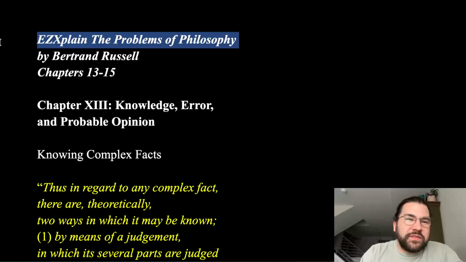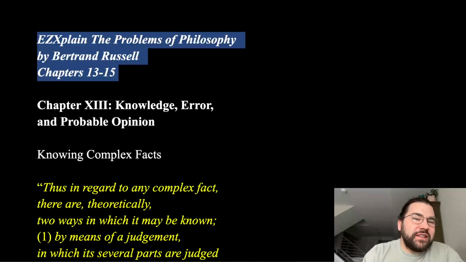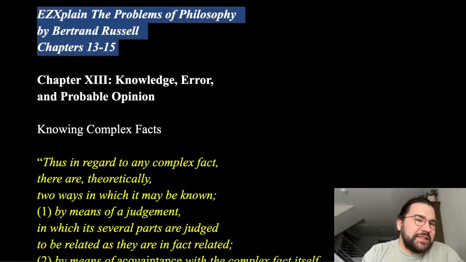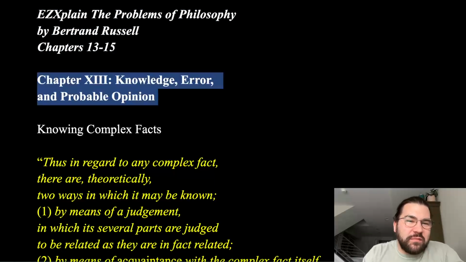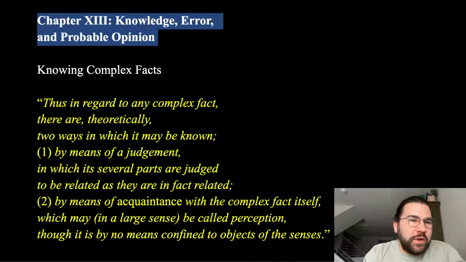Easy Explain the Problems of Philosophy by Bertrand Russell, chapters 13 through 15. This is going to be the end. So let's look at chapter 13, Knowledge, Error, and Probable Opinion. So, knowing complex facts, right?